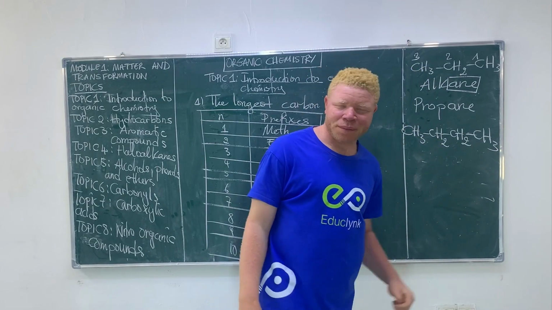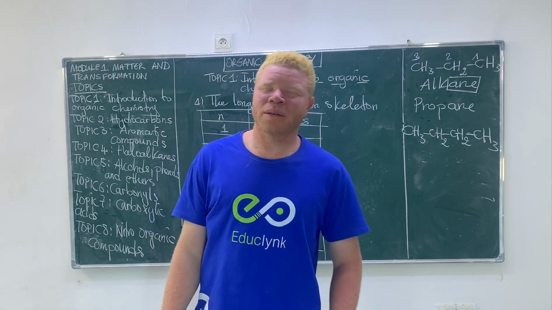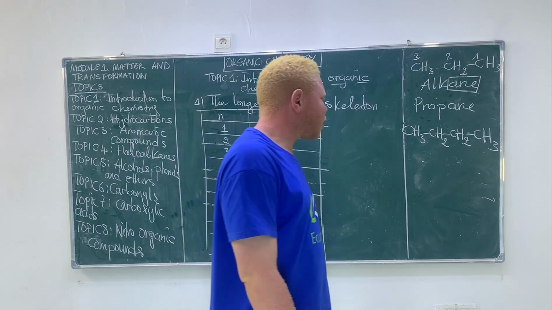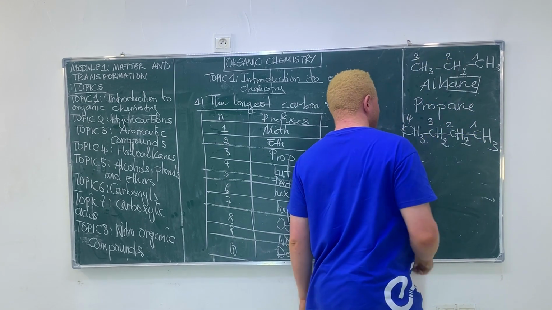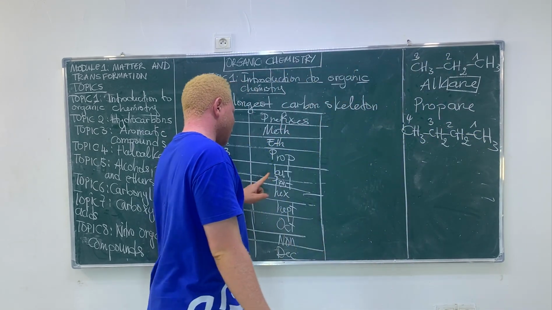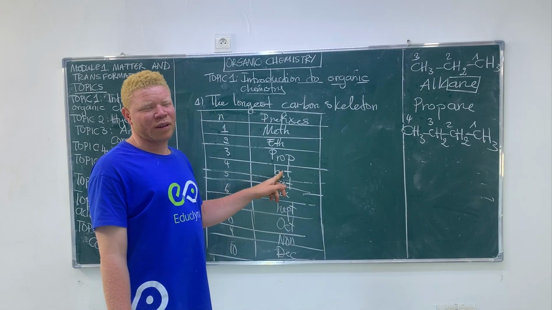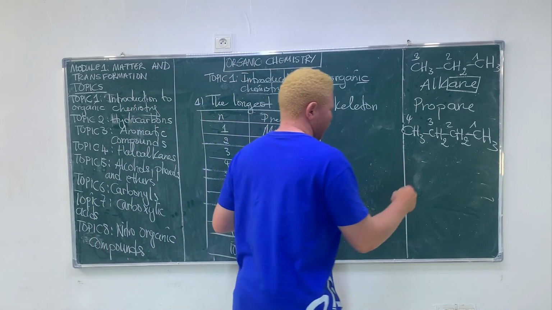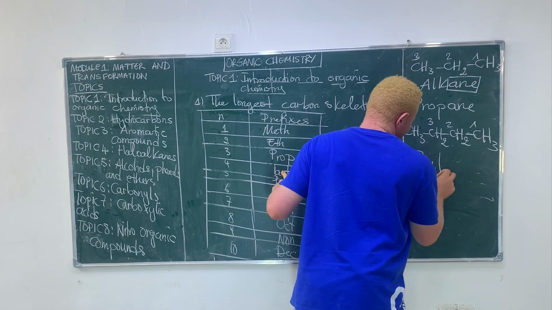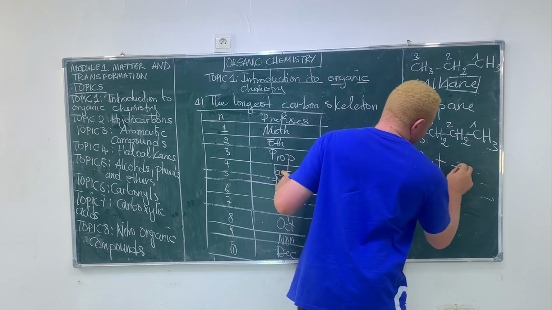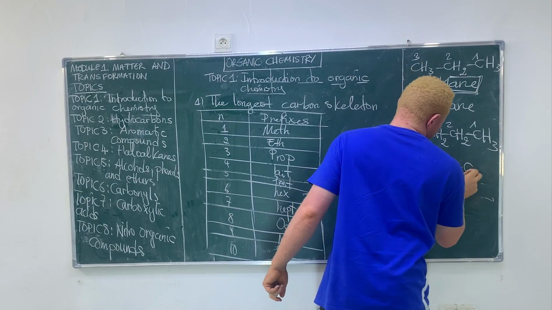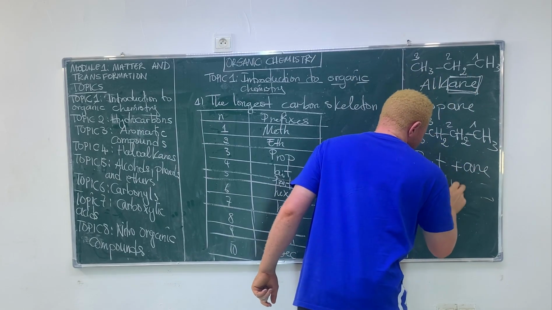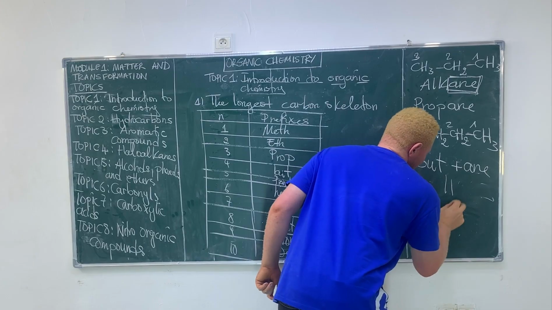It is an alkane with how many carbons? Let's count: 1, 2, 3, 4. Four carbons gives us the prefix but, plus the ending of the alkane. That's why it gives us butane.